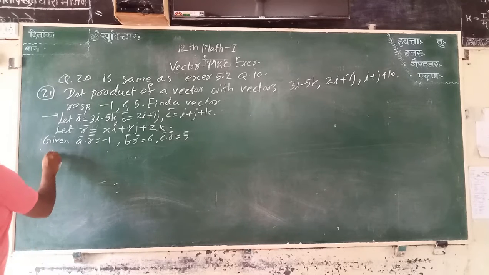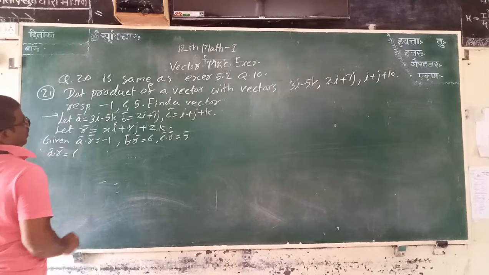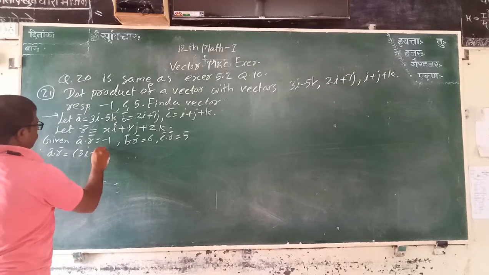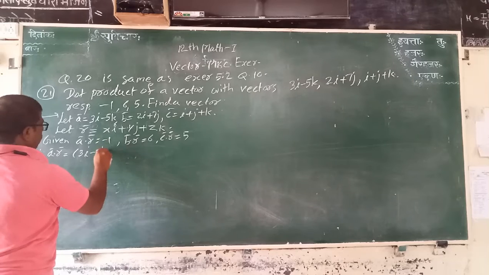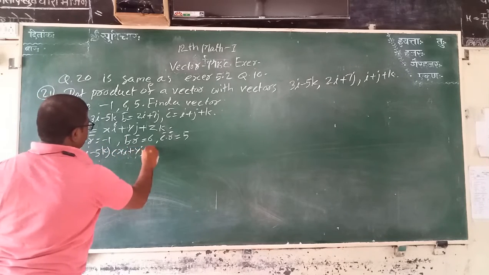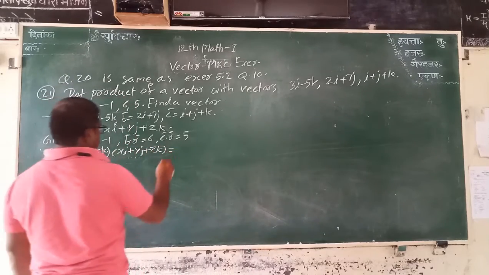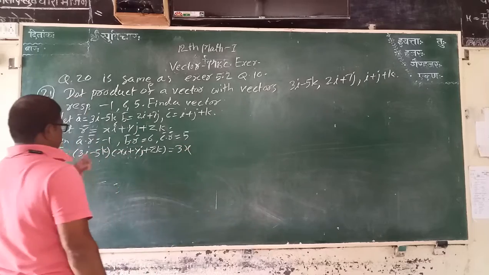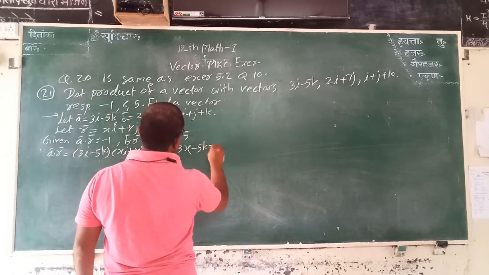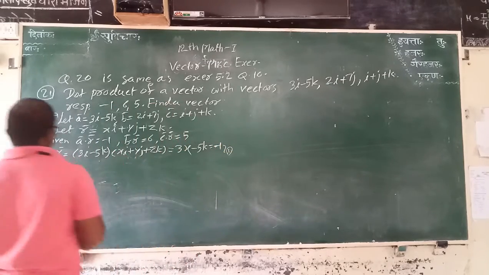Therefore, A bar dot R bar is equal to 3i minus 5k into xi plus yj plus zk, that is equal to 3x minus 5z equals minus 1. This is equation number 1.